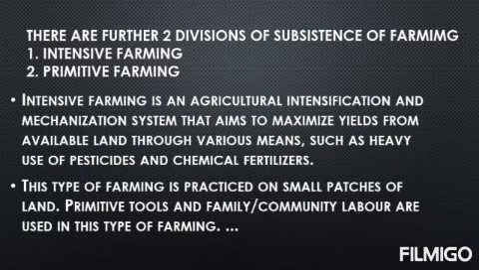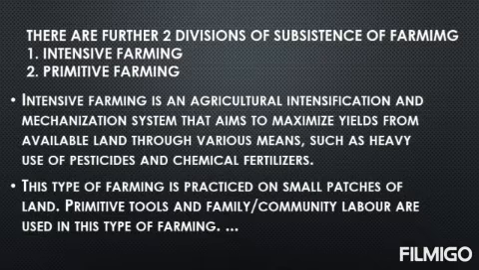The next one is the subdivisions of subsistence farming. There are two main subdivisions of subsistence farming. They are intensive farming and primitive farming. The first one is intensive farming. Intensive farming is an agricultural intensification and mechanization system that aims to maximize yield from available land through various means, such as heavy use of pesticide and chemical fertilizers.